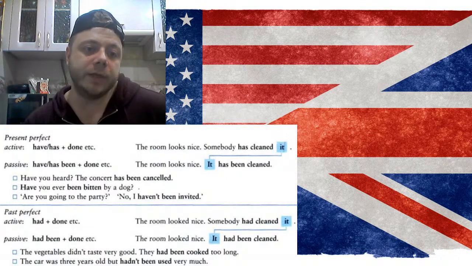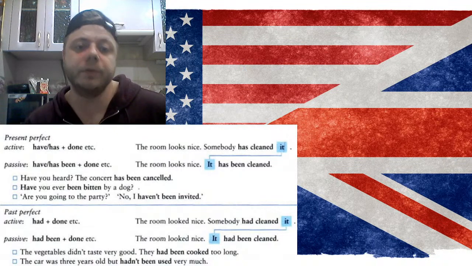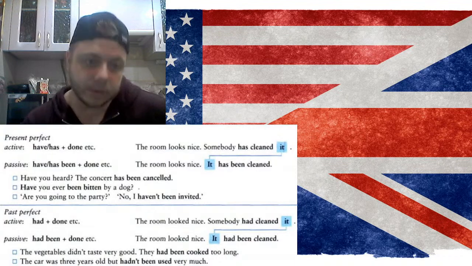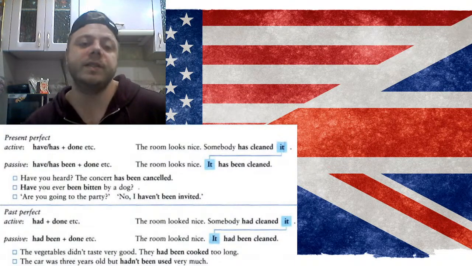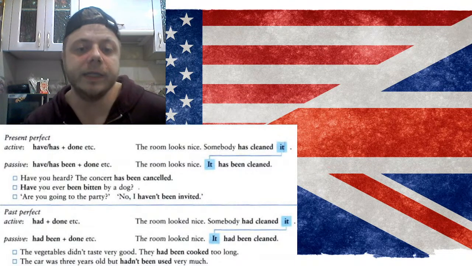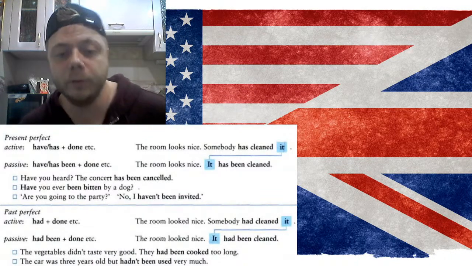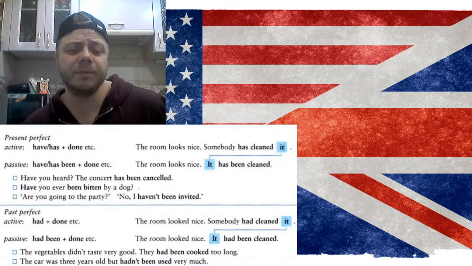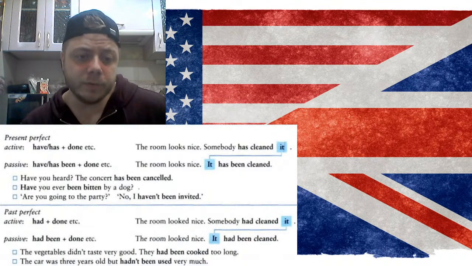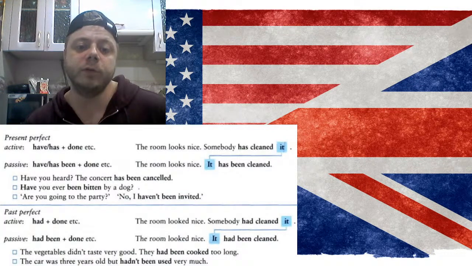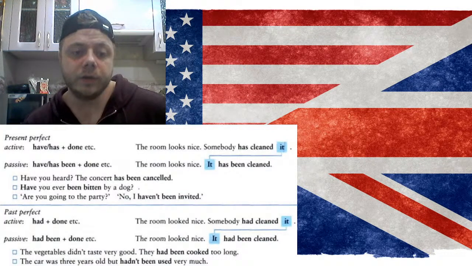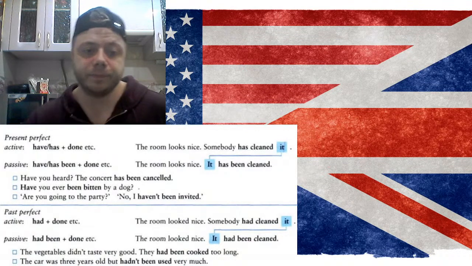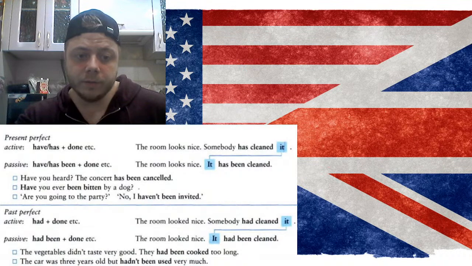So past perfect: had plus done, etc. The room looked nice. Somebody had cleaned it, yeah. In the passive voice, had been plus done, etc. The room looked nice. It had been cleaned by somebody. Again, we don't care about who. We only care about the result. More examples of it. The vegetables didn't taste very good. They had been cooked too long. The car was 3 years old, but it hadn't been used very much. All right.